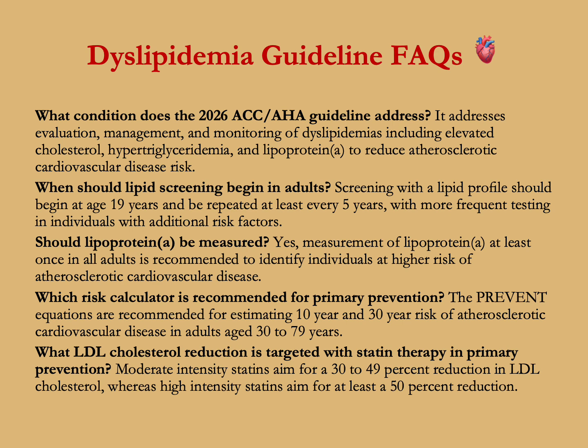Should lipoprotein A or Lp(a) be measured? Yes. Measurement of Lp(a) at least once in all adults is recommended to identify individuals at higher risk of atherosclerotic cardiovascular disease. Which risk calculator is recommended for primary prevention? The PREVENT equations are recommended for estimating 10 and 30-year risk of atherosclerotic cardiovascular disease in adults aged 30 to 79 years.